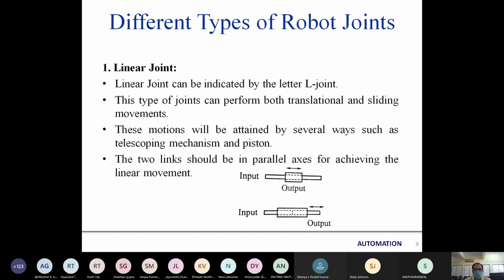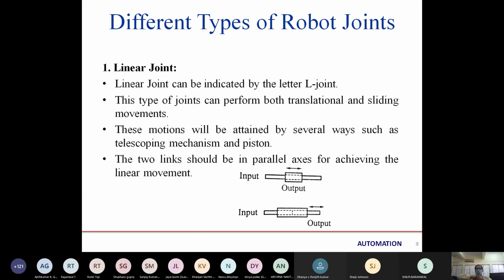First is the linear joint, indicated by the symbol L joint. This type of joint can perform both translational and sliding movement. Translation means we are using a rectangular shape and fitting one link in another, and it will move along the axis, so it is called a linear joint.